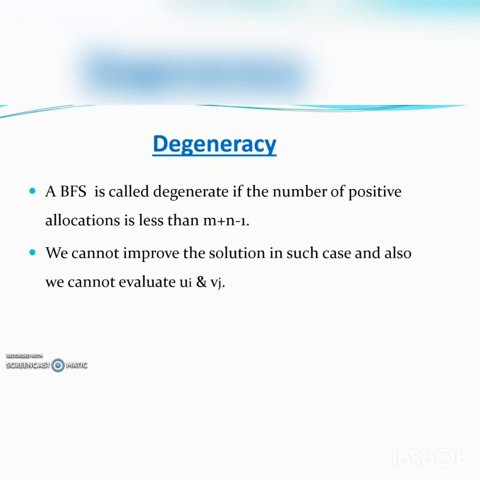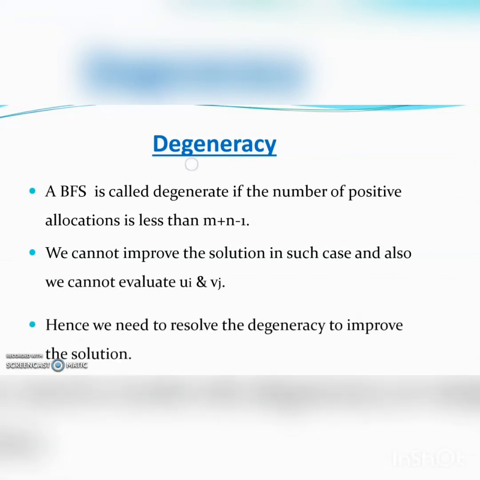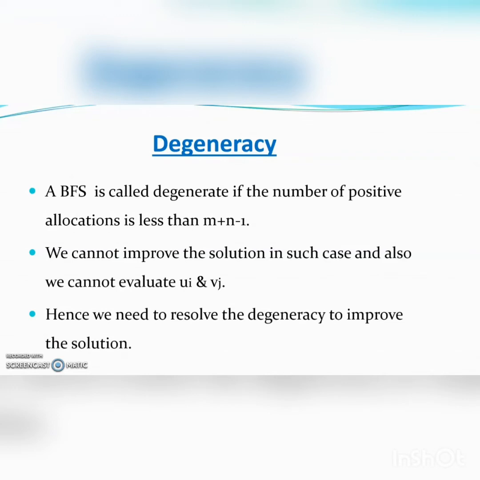In this case, we cannot improve the solution. We cannot do the optimality test of the solution, and also cannot improve the solution, because we cannot evaluate the quantities ui and vj for the optimality test. So we need to resolve the degeneracy to improve the solution.